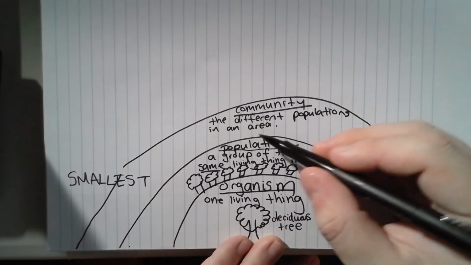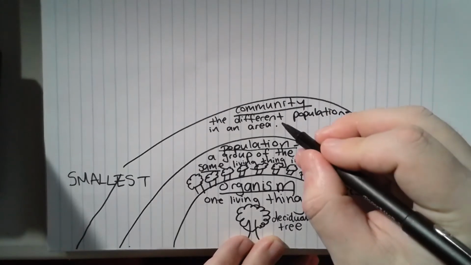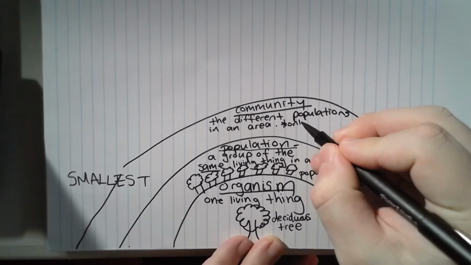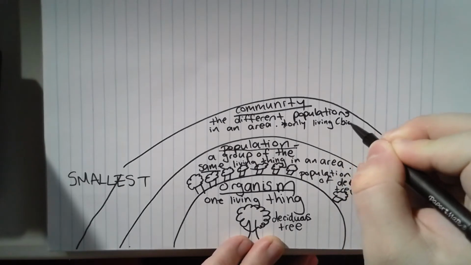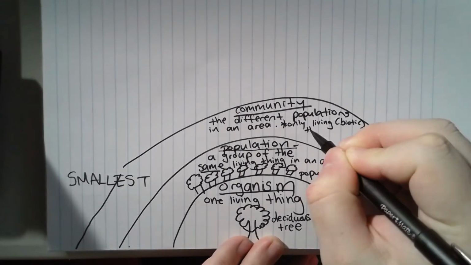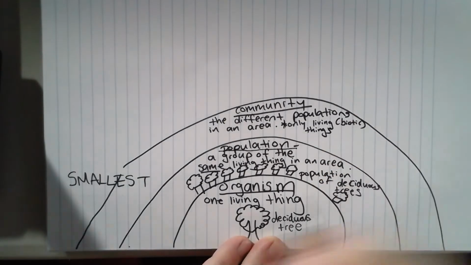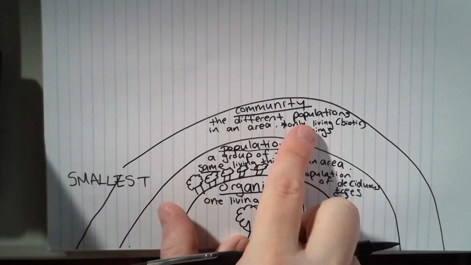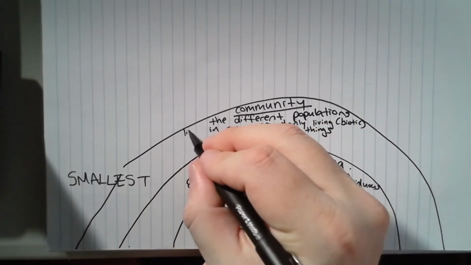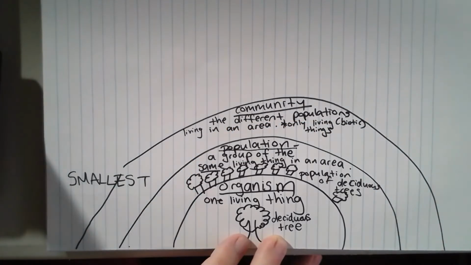And the thing about community is it's only referring to living things or biotic factors. Okay. A community is the different populations living in an area.